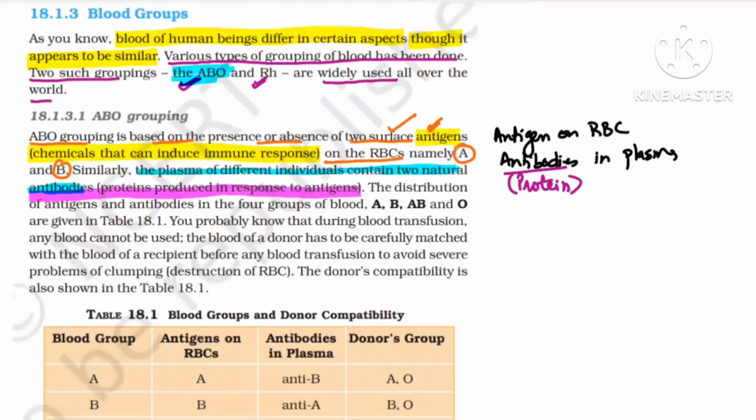From the explanation I have given you from the 12th class NCERT, what are antigens? Please note down, antigens are carbohydrates, because this is a very common question they ask. Okay, beta, antigens are carbohydrates. So if you see this distribution of antigens and antibodies in the four blood groups, you know very well.